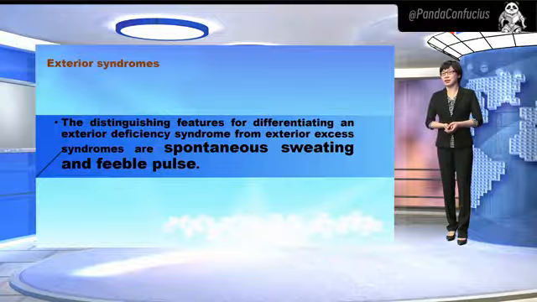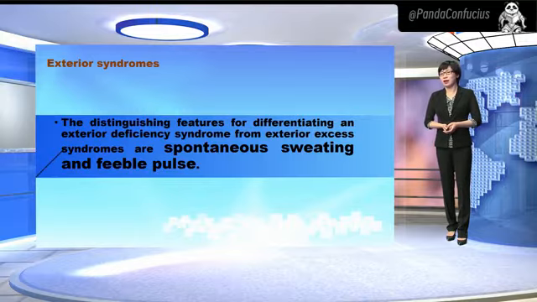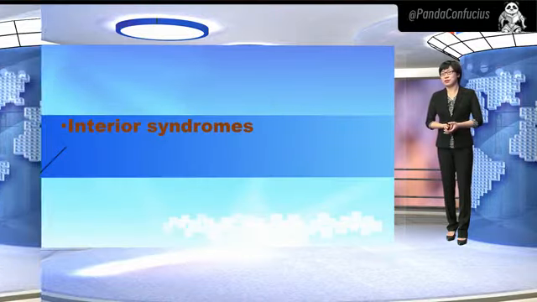It should be noted that local disease of the skin and subcutaneous infections don't present as exterior syndromes. They are called external syndromes. Interior syndrome.